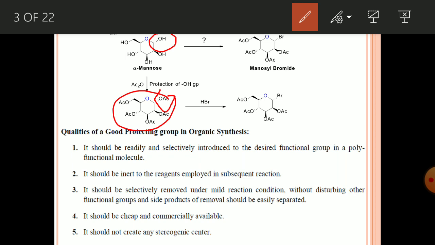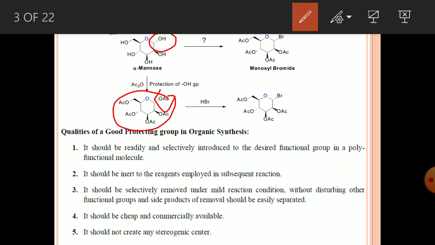A good protecting group can tolerate several reaction conditions, especially whatever reaction we need to perform next. And the third one, very important, it should be selectively removed under mild reaction conditions. After doing the desired modification in the molecule, you should easily remove the protecting group. Otherwise, that protecting group is not good.